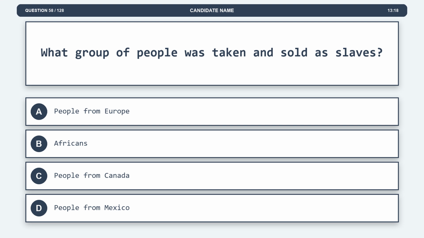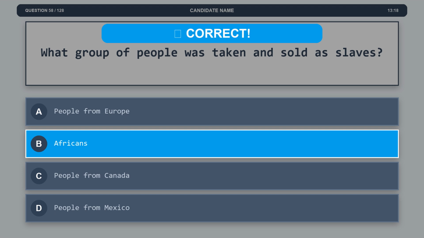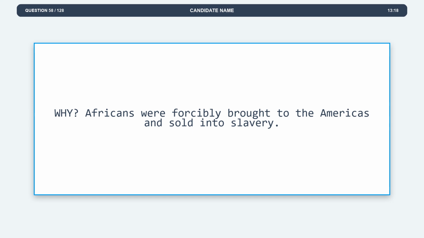Option B, Africans. Option C, people from Canada. Option D, people from Mexico. The correct answer is option B, Africans. Explanation. Africans were forcibly brought to the Americas and sold into slavery.